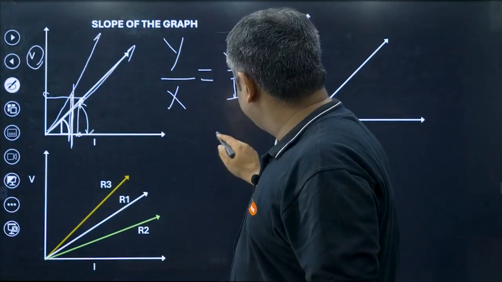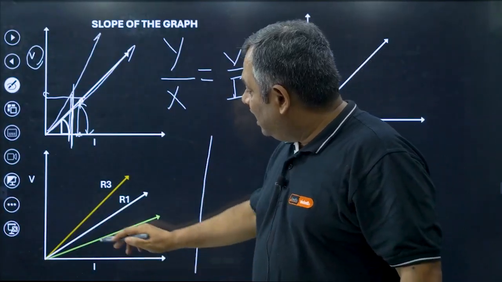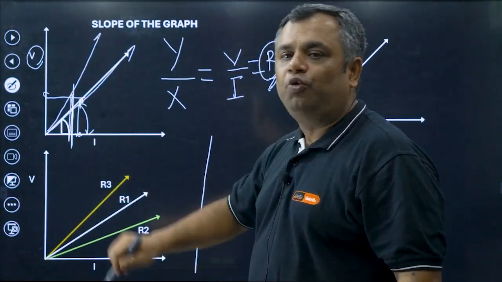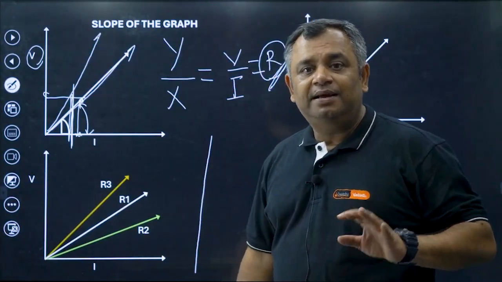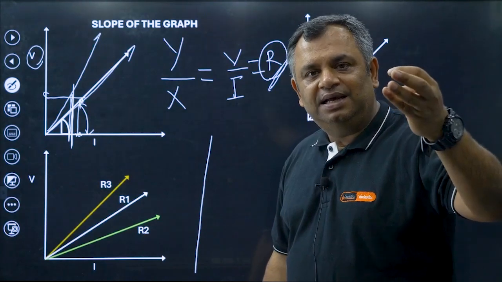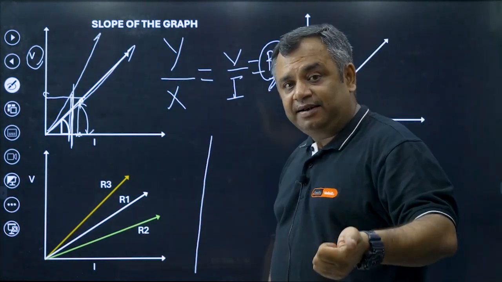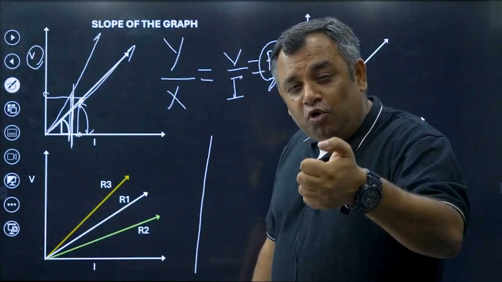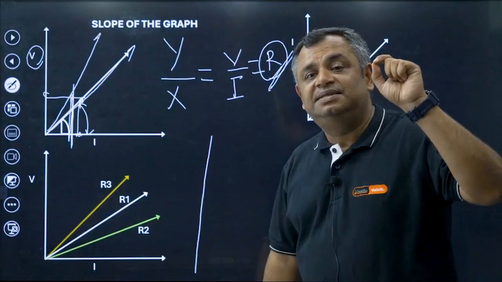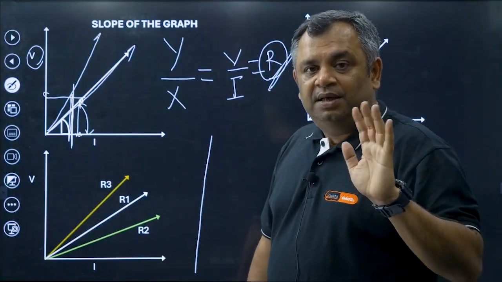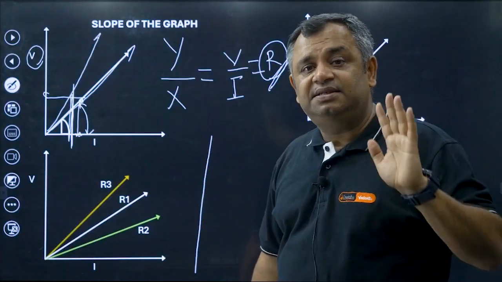So a question comes like this. In your board, this question has come. The question is asking, amongst these three slopes, which slope basically tells the metals, alloys and insulator? Simple. Metals, alloys and insulator. We are aware that metals have got the lowest resistivity, that means lowest resistance, because our resistance is directly proportional to resistivity. And insulators have got the highest resistivity, that means the highest resistance.